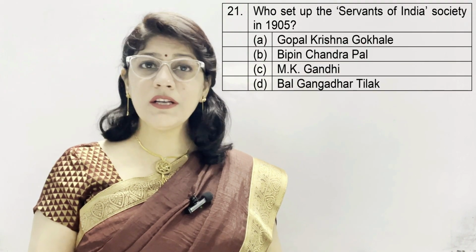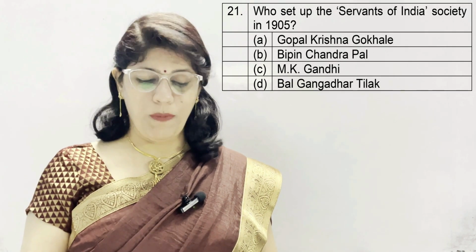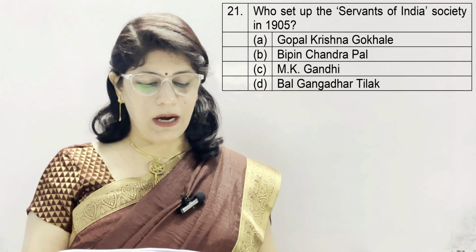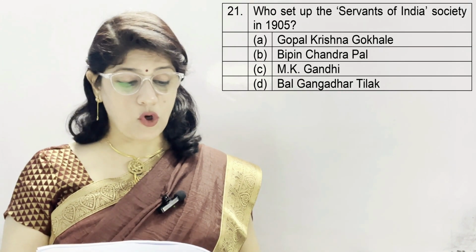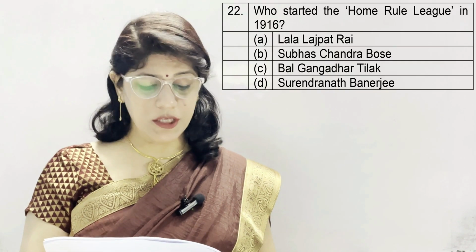Question number 21. Who set up the Servants of India Society in 1905? A. Gopal Krishna Gokhale, B. Bipin Chandra Pal, C. M.K. Gandhi, and D. Bal Gangadhar Tilak. And the correct option is A. Gopal Krishna Gokhale.